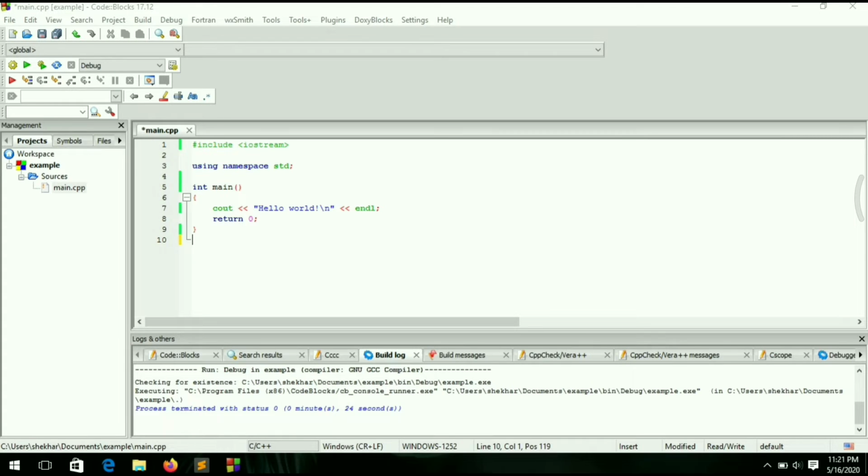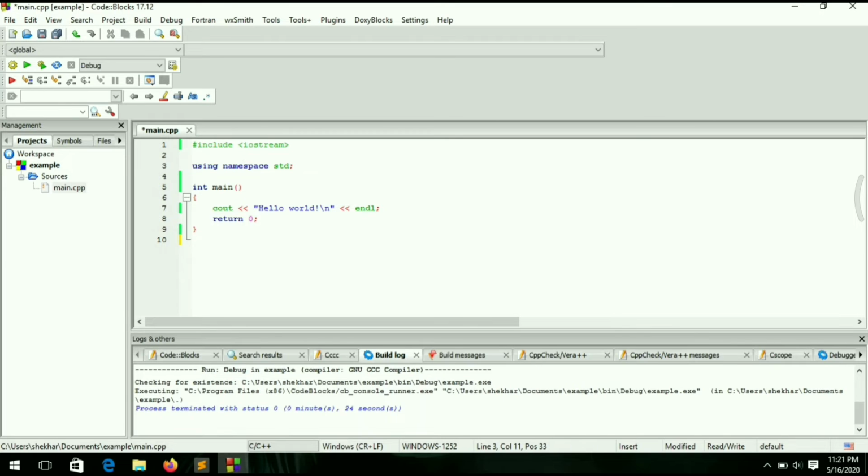This header file is inside it, so it will open this iostream file and fetch something from it that will be used in this main program. So that's why we are using #include <iostream> here, for this header file.